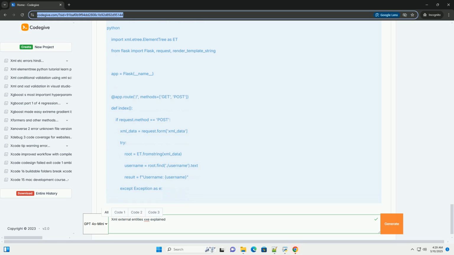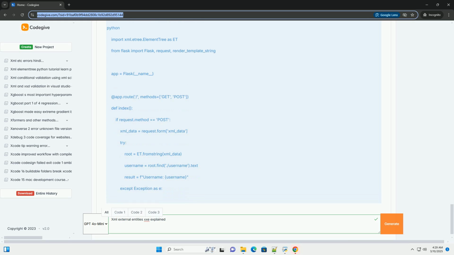3. Principle of least privilege: run your application with the minimum necessary privileges to limit the potential impact of a successful XXE attack. 4. Update dependencies: keep your XML parsing libraries and other dependencies up to date to patch any known vulnerabilities. 5. Secure configuration: carefully configure your XML parser to avoid common pitfalls. Ensure that features that allow external entities or doctype declarations are disabled by default.